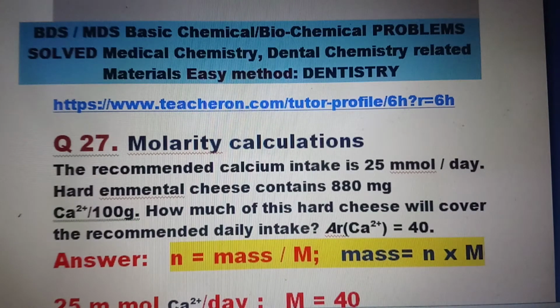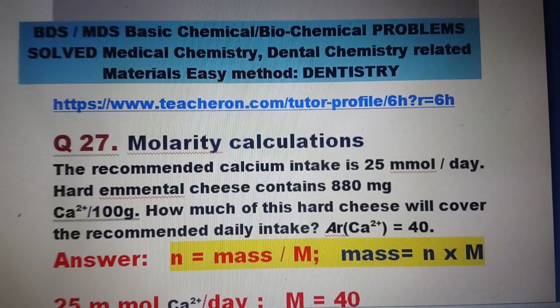How much of this hard cheese will cover the recommended daily intake requirements? The atomic mass of calcium is given as 40, which will be accepted as the molar mass also. We know how to answer such questions.